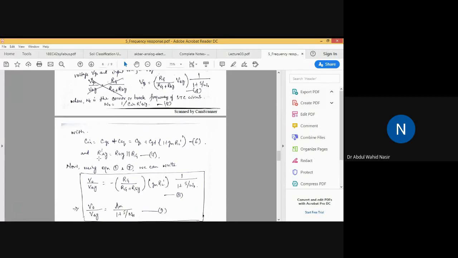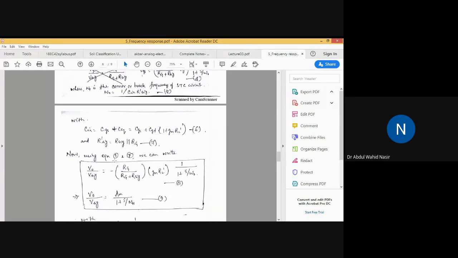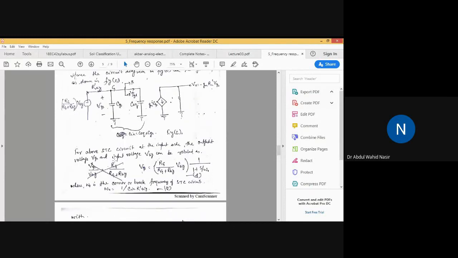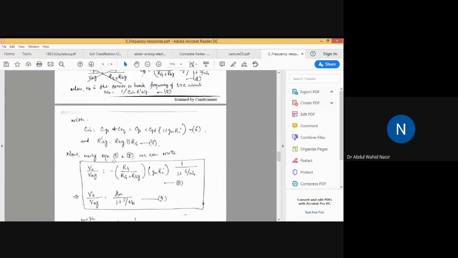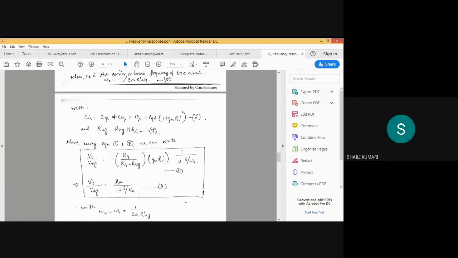Using equation 1 and equation 7, just a minute.